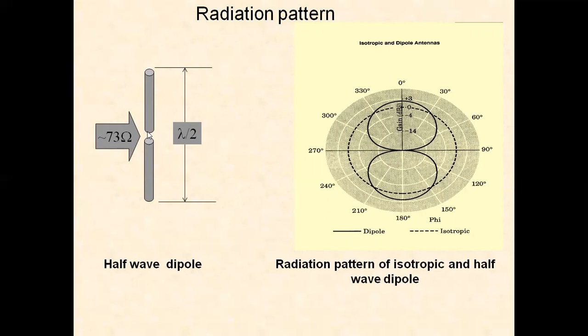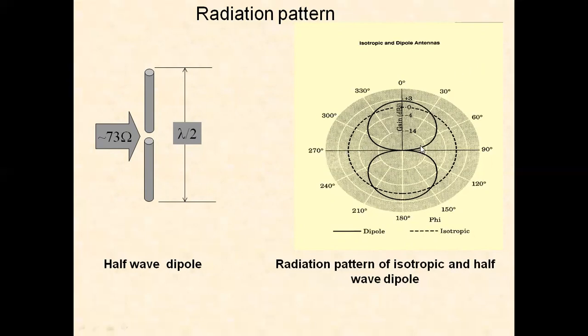If we calculate the radiation resistance, we get 73 ohms. Radiation resistance of an antenna is defined as the ratio of the power radiated by the antenna to the square of the current at the feed point. Power radiated equals I square into RR. So radiation resistance RR equals power radiated divided by I square.